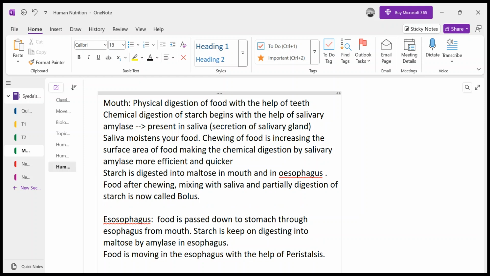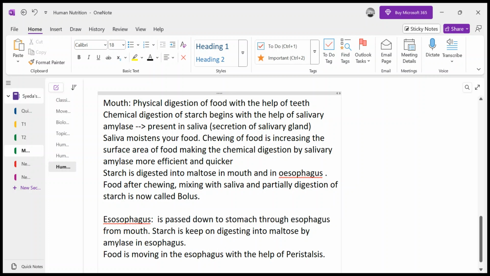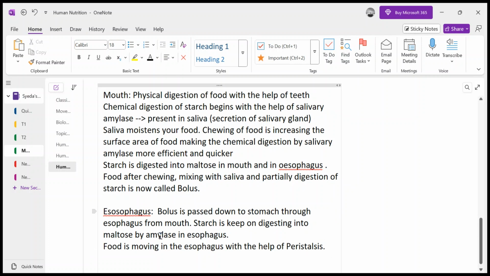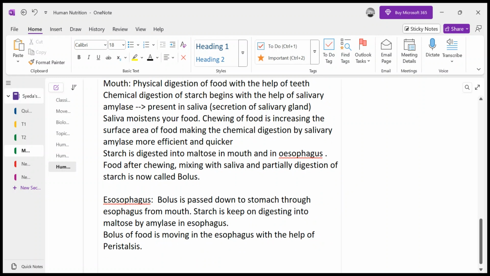The bolus is basically a partially processed form of food from our mouth. Now this bolus is moving in the esophagus through peristalsis.